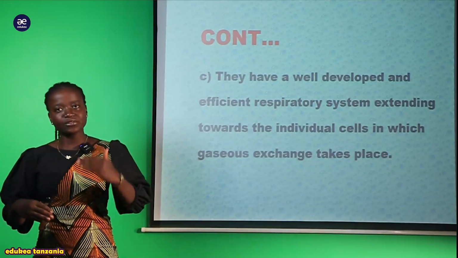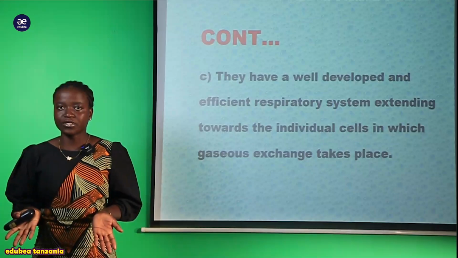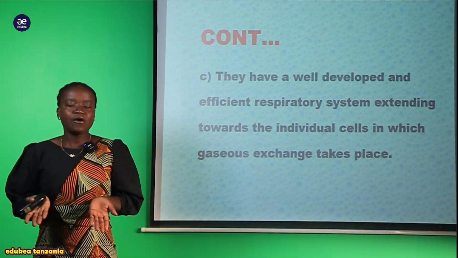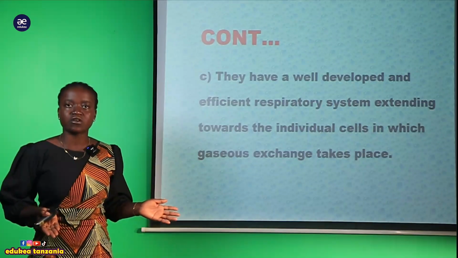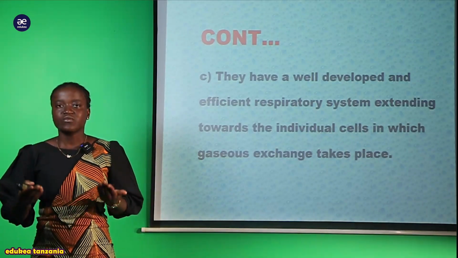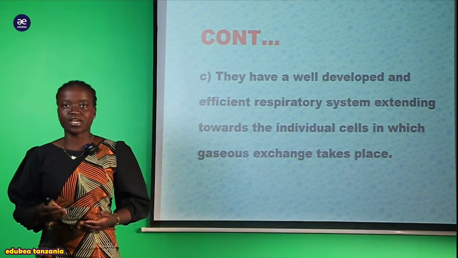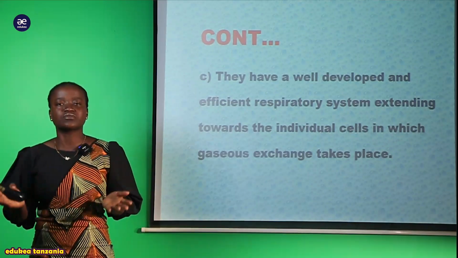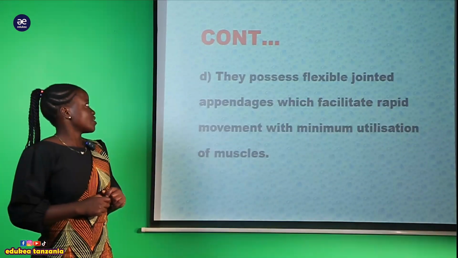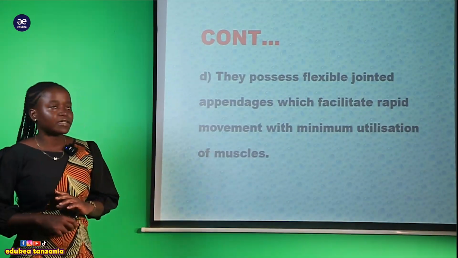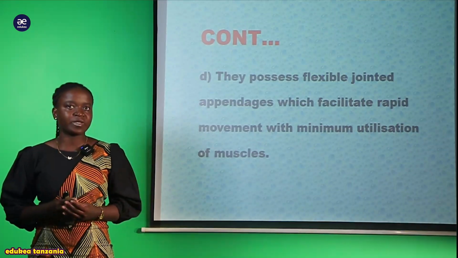Since without gaseous exchange or without respiration, organism cannot exist. So how this organism can exist within the environment is due to the presence of the respiratory surface which is found within their body. And there mainly we are talking about the trachea system which is found in most class Insecta. And also another adaptation that this arthropod they produce in order to survive within the environment,